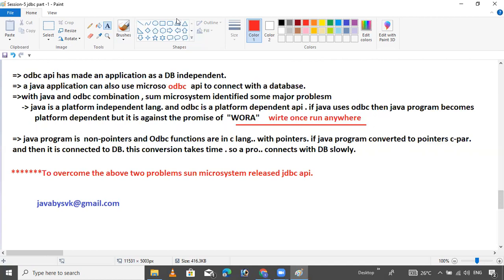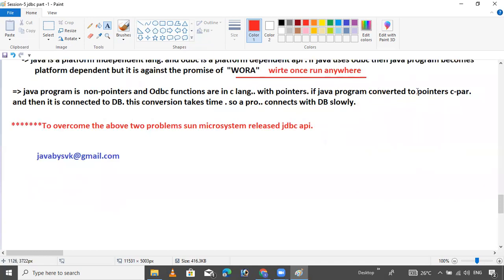A Java programmer works without pointers, but ODBC functions use pointers. To overcome this problem, Sun Microsystems introduced one very good API called the JDBC API.